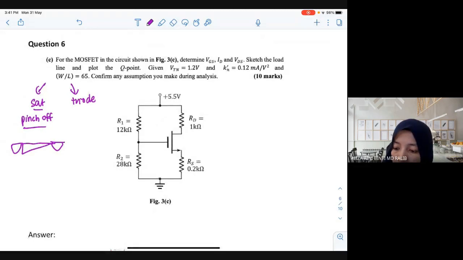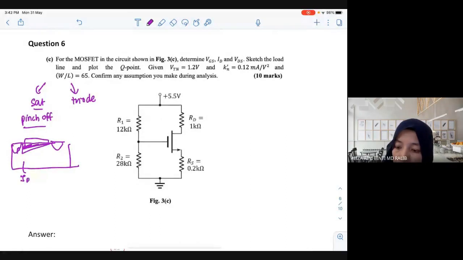Now this is N type. At pinch off, the channel becomes a triangle. When does it become constant? Yes, so the current becomes constant.